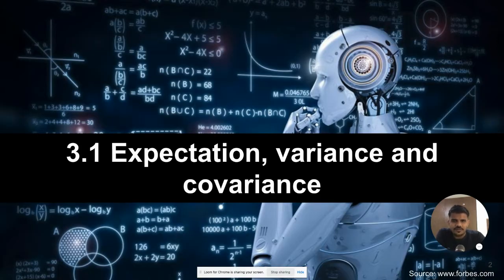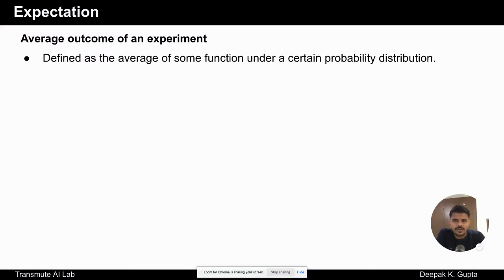Today we will first start with understanding what is expectation, what is variance, and what is covariance. So expectation. In simple terms, expectation can be defined as an average outcome of an experiment. So it is an average of some function under a certain probability distribution. We have seen random variables, we have seen probability distribution. If we are given a probability distribution for a certain random variable, and if we are taking the average over that distribution, in an average sense, what can be the possible value of the random variable? That is referred to as expectation.